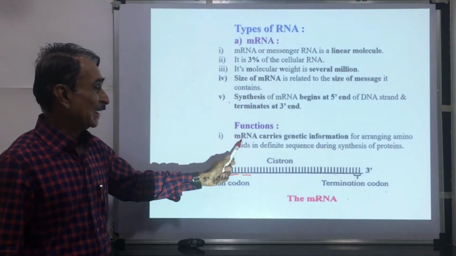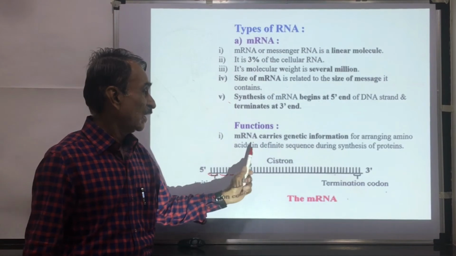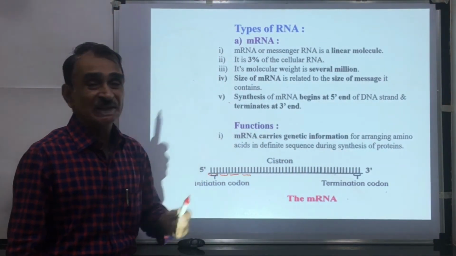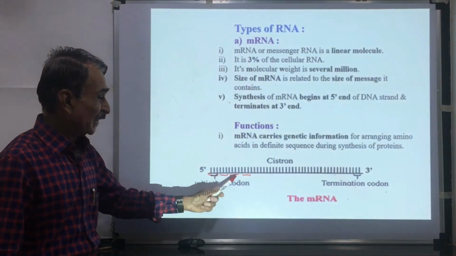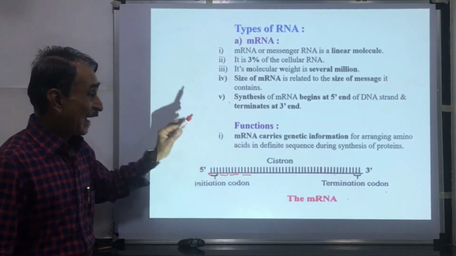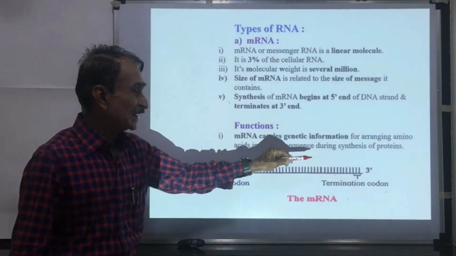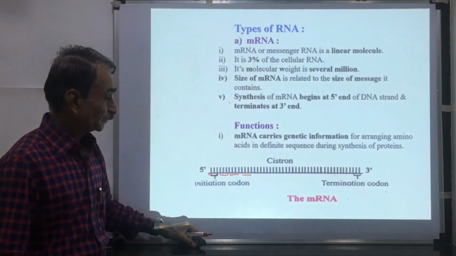mRNA functions. mRNA carries the genetic information for arranging the amino acids in a definite sequence during the synthesis of proteins. Here you can see the amino acids are joined at this place, and this sequence is determined by the sequence of nucleotides present on this mRNA.